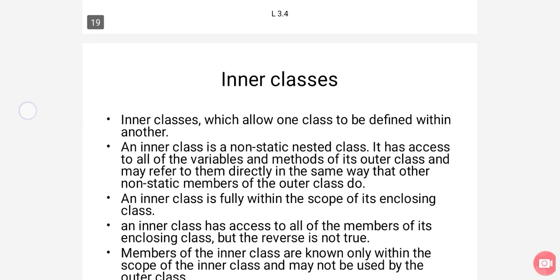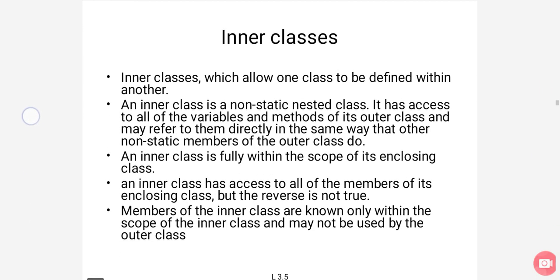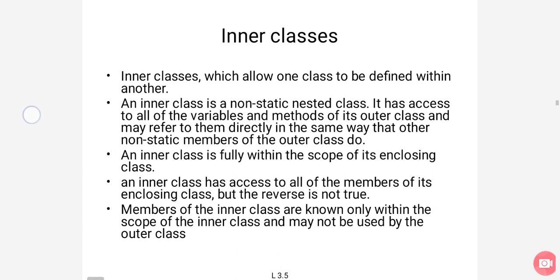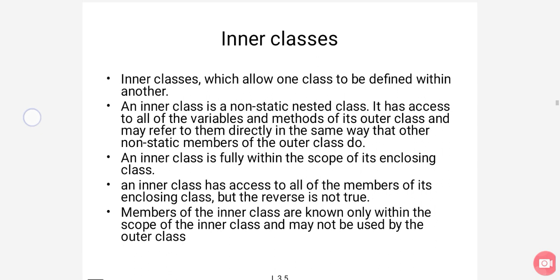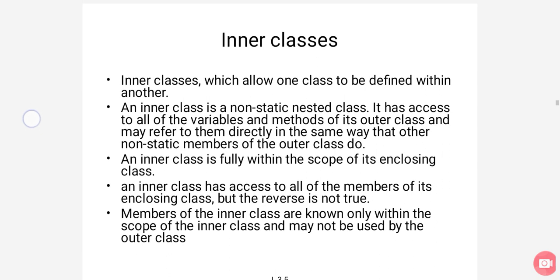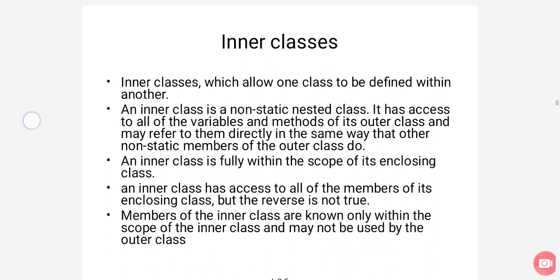Next in this video we are continuing with inner classes. Inner classes allow one class to be defined in another class. That means an inner class is one class defined within another class. An inner class is a non-static nested class. The static keyword is covered in the first unit.